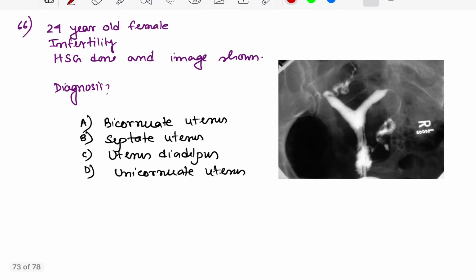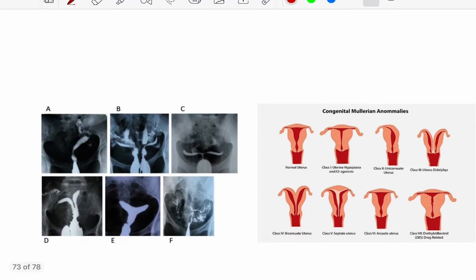Question number 66: a 24 year old female presents with primary infertility, hysterosalpingogram done, and image has been shown. What is the diagnosis? This is the image of septate uterus. Here are the various uterine deformities.